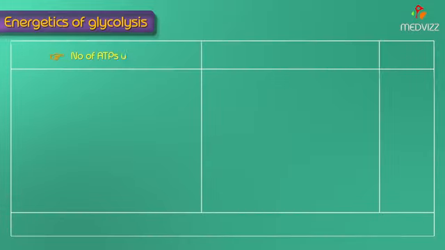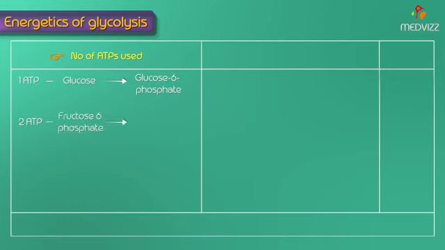And the next is energetics of glycolysis. If you see the energetics of glycolysis, the number of ATPs used, that is 1 ATP molecule is utilized when glucose is converted to glucose 6-phosphate, and a second ATP is utilized when fructose 6-phosphate is converted into fructose 1,6-bisphosphate. So 2 ATPs are utilized in the energy investment phase.